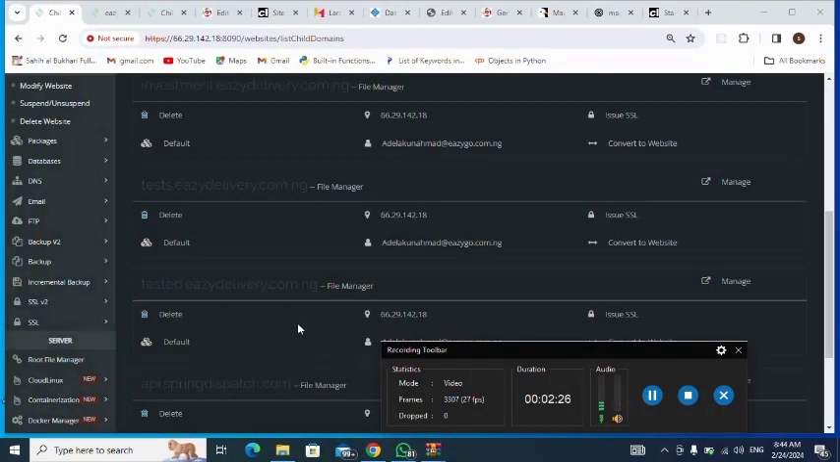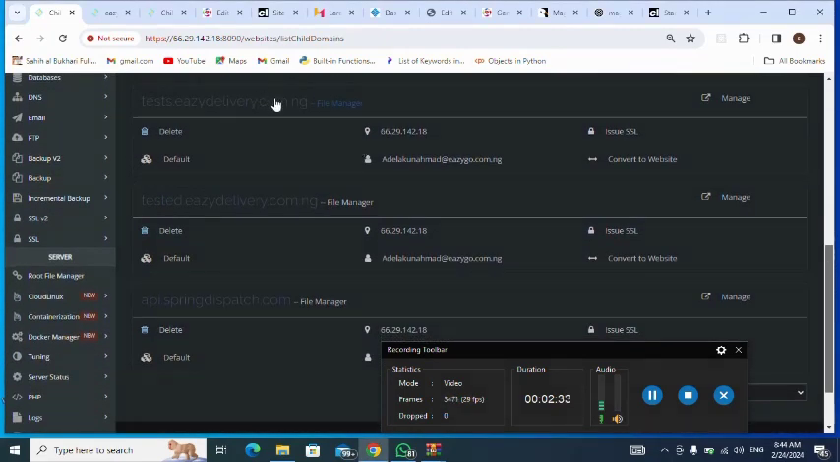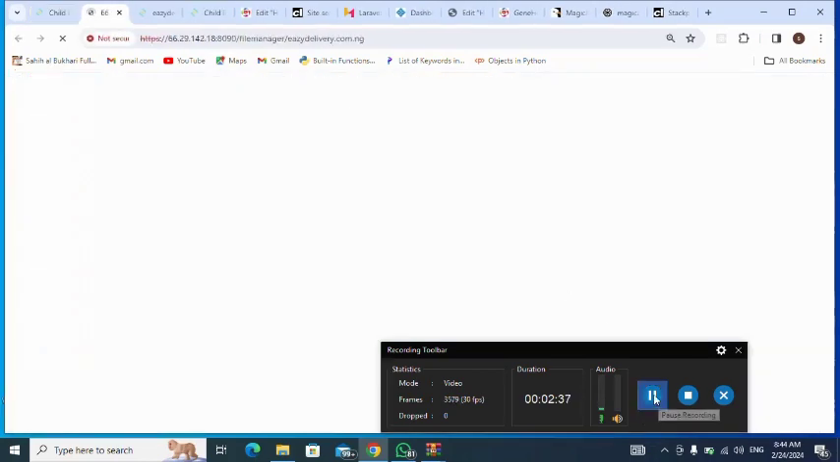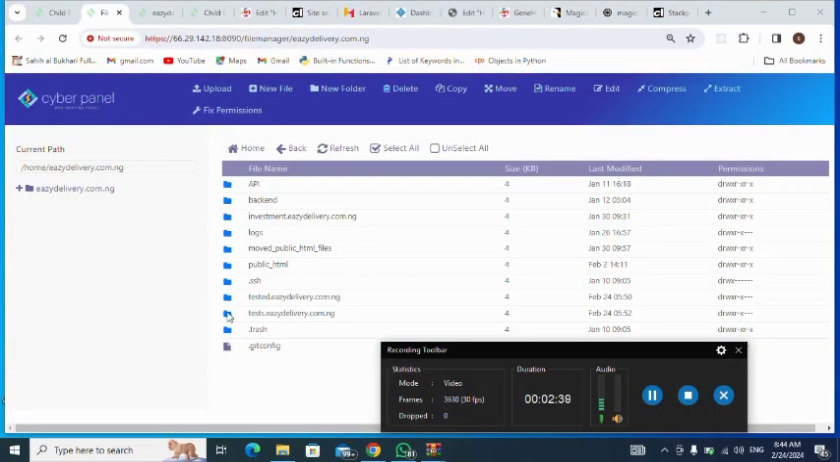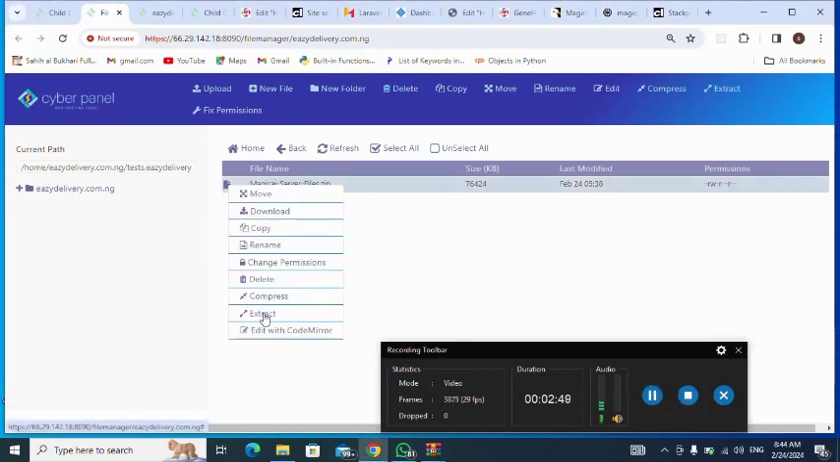Then I go to my server. Okay, then I go to my subdomain. This is my subdomain. I click on file manager. Then next I select my subdomain. This is the subdomain I'm using. I double click to open it. Next I right click on the zip file to extract.